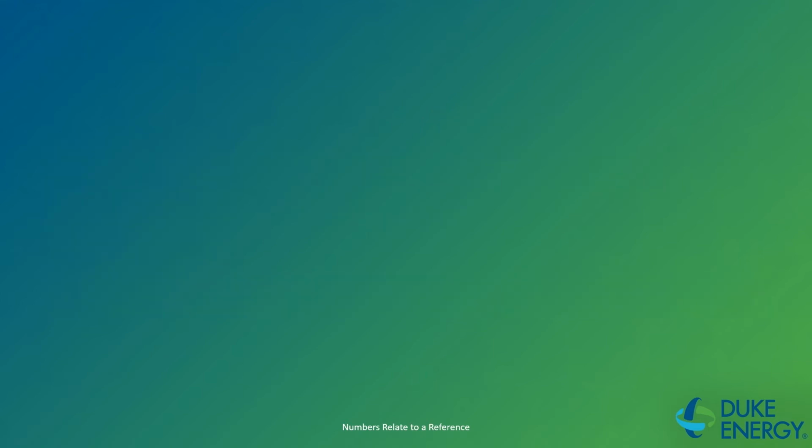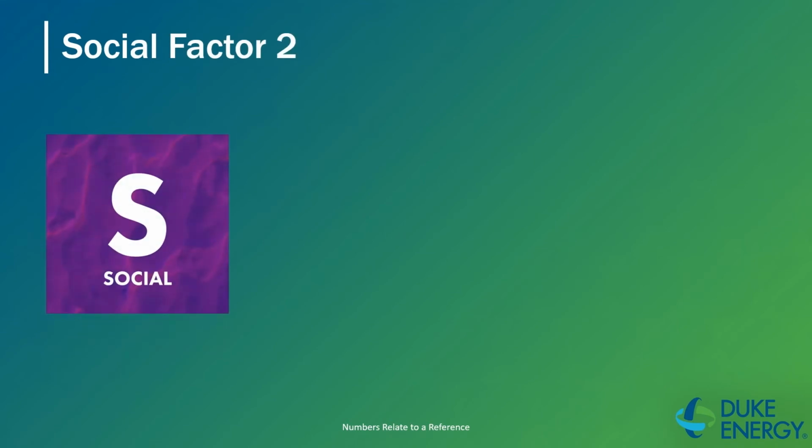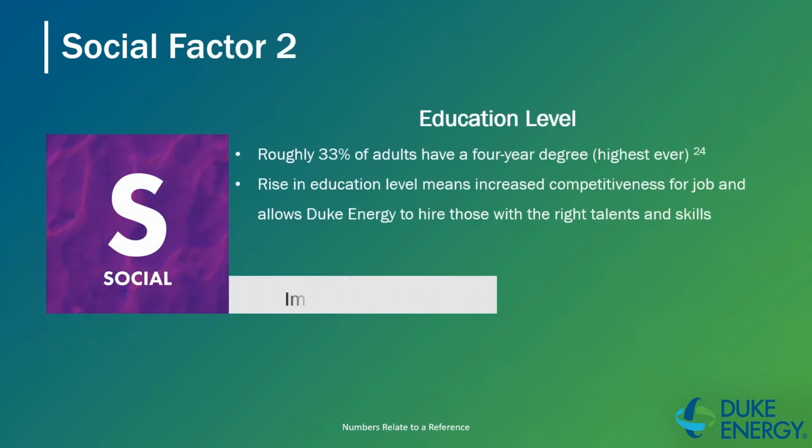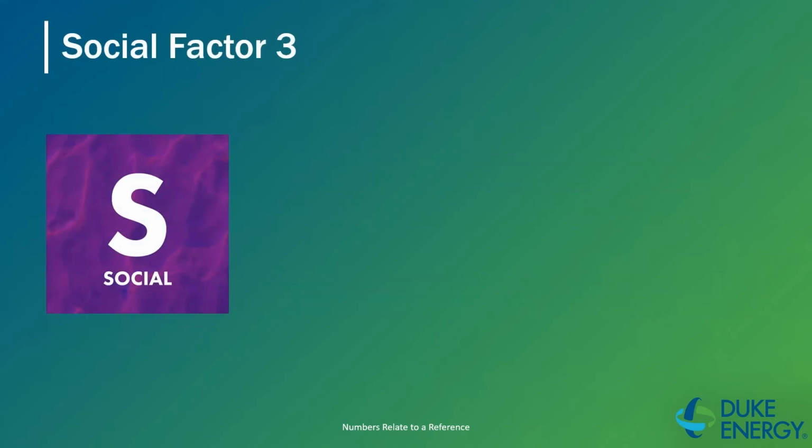On a more positive note, the next social factor is education level. Roughly 1/3 of adults have a 4-year degree, the highest ever in United States history. The rise in education level means increased competitiveness for jobs that allows Duke Energy to hire those with the right talents and skills. This is only positive for the company as they are able to bring on board many talented individuals to help the company grow and innovate. The education level trend should only continue to go upwards, so this will be great for the company in the future. The next social factor is protests and crime.